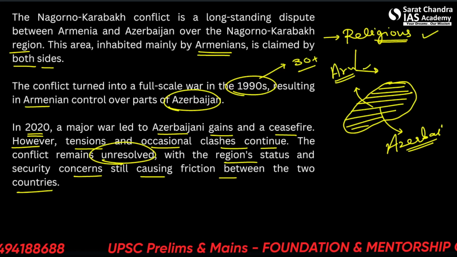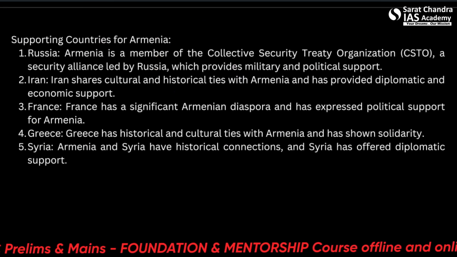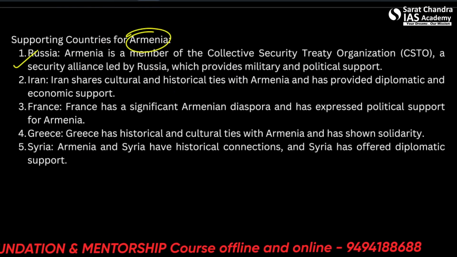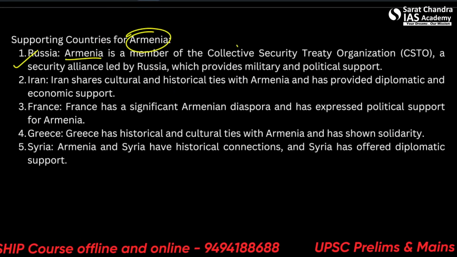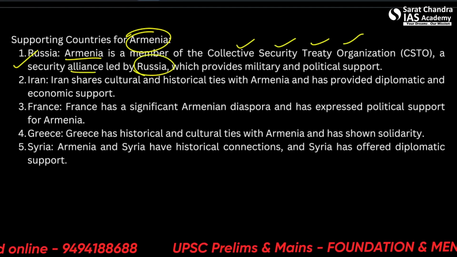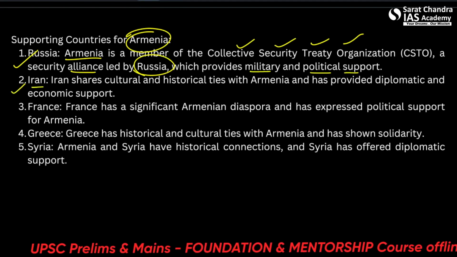So let us see the supporting countries for Armenia. Russia is one of the supporting countries for Armenia. Armenia is a member of the CSTO, the Collective Security Treaty Organization, a security alliance led by Russia, which provides military and political support. Furthermore, Iran also supports Armenia.